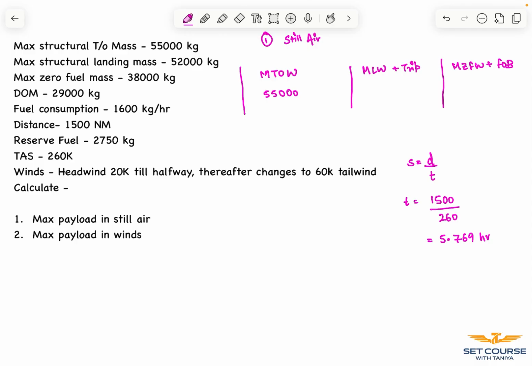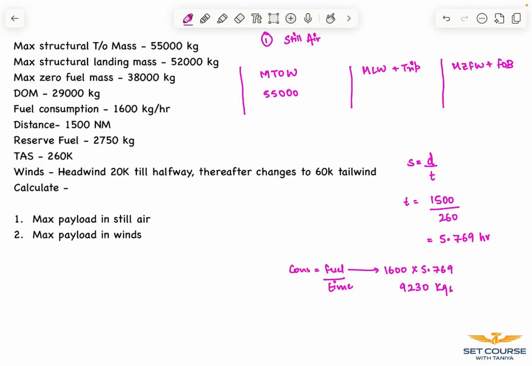Now we have our fuel consumption, which is 1600 multiplied by our time, as consumption is equal to fuel over time. From here we'll have our trip fuel as this, which comes out around 9320 kgs.